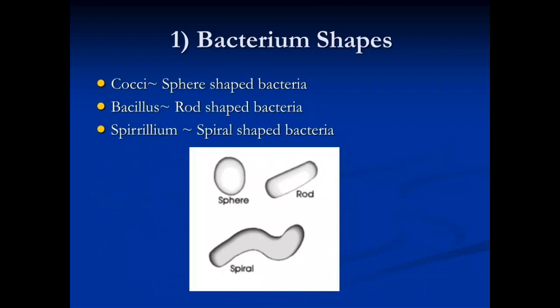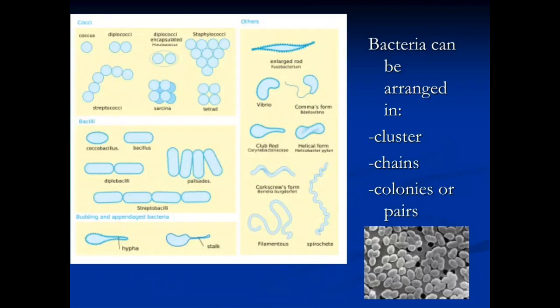Bacterium shapes. They may be present as cocci, bacillus and spirillum. Cocci are sphere-shaped bacteria, bacillus are rod-shaped bacteria, and spirillum are spiral-shaped bacteria. Bacteria can be arranged in clusters, chains, colonies or pairs.